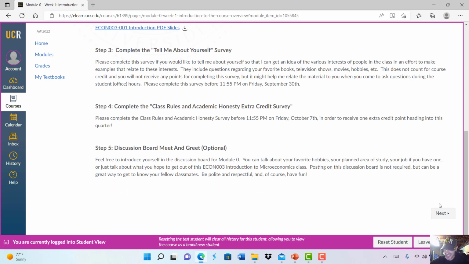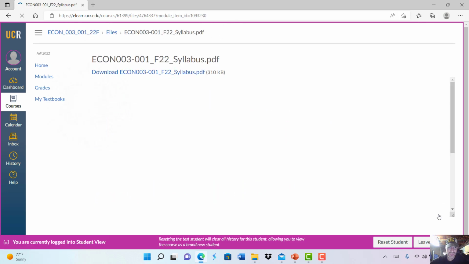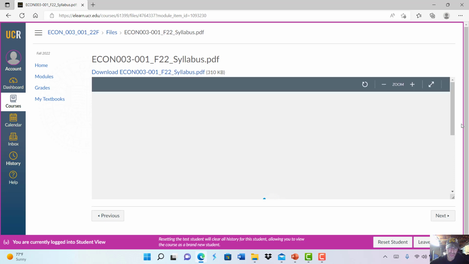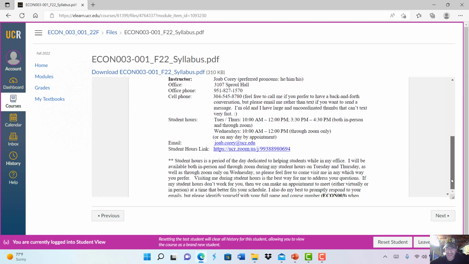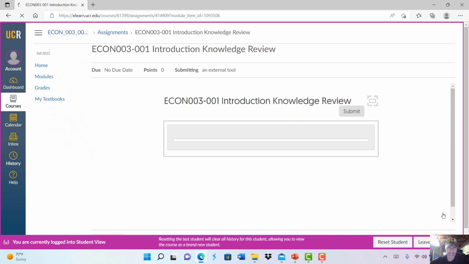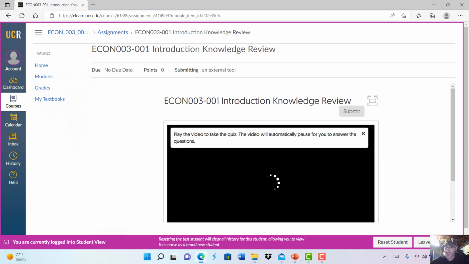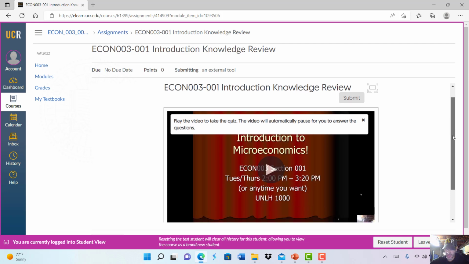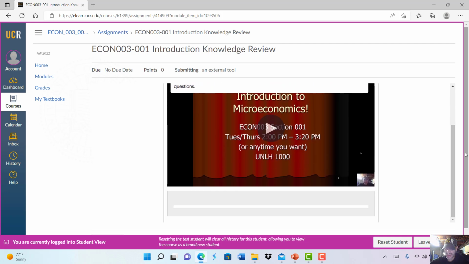Now, if you just click on next, it's going to take you right to that first step, which is the syllabus. Right, so that syllabus is going to pop up, and you can read through that syllabus at your leisure as you're kind of working your way through this introductory module. Right, now once you've read through this syllabus, there it is, then again, just click on next. And it's going to take you to that introduction knowledge review, and you can go ahead and watch that video, which again describes what's going on within that syllabus.